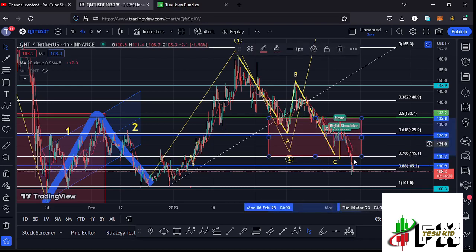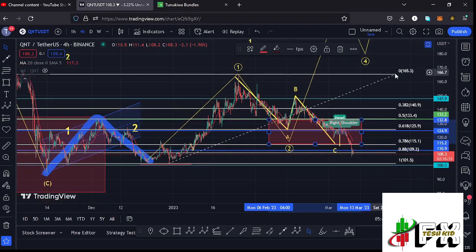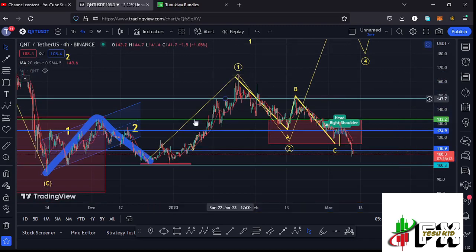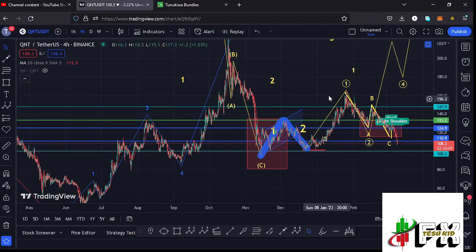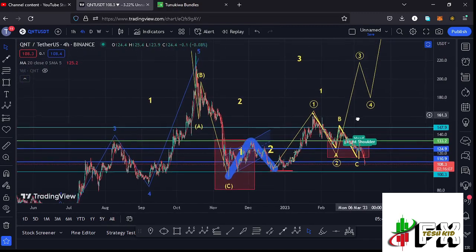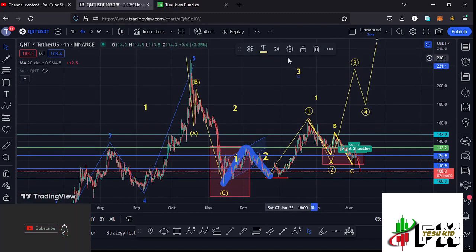And after losing the fib level 0.78 and also the fib level 0.88, which lies at around the $109.2 mark, then that is bringing about an invalidation of this Elliott wave structure that we have right here. And that means that whatever we are seeing here on the charts is not a 1-2 setup to the upper side, and there are chances that we have not yet started that impulsive wave to the upper side in the formation of this higher Elliott wave count 3.